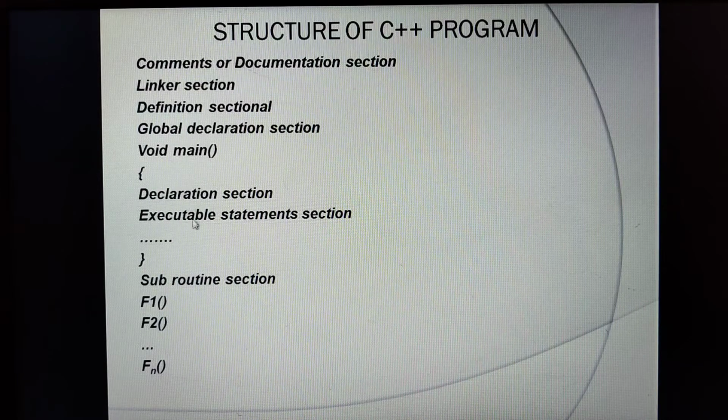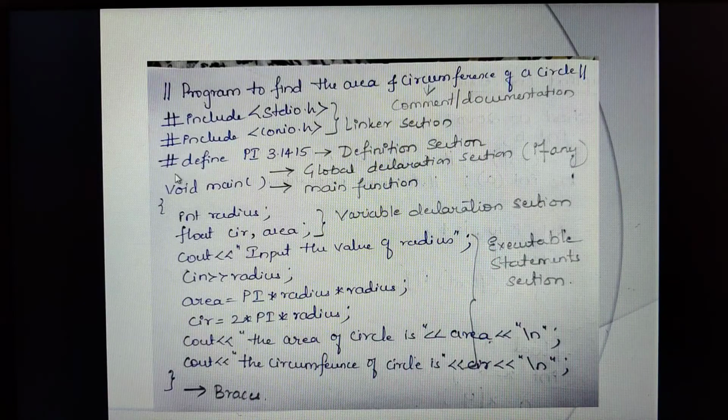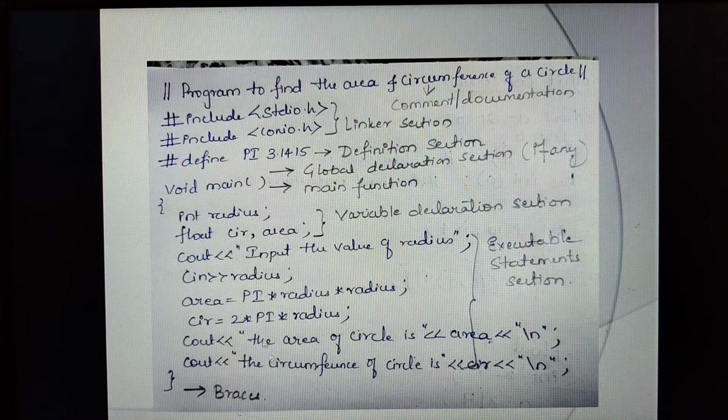Again, this global declaration section is optional. Suppose if you are having a global declaration section, that comes here before the main function, whatever variables you are declaring globally can be accessed throughout the program. Now here, for example, we have three variables: radius, circumference and area. Their scope means we can access these variables only within these brackets. Outside the braces, we cannot access these variables because their scope is limited; these are said to be local variables.